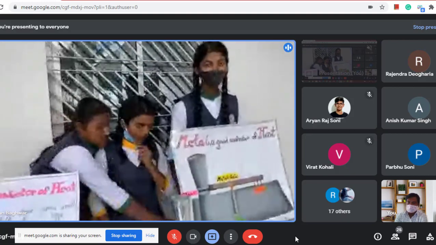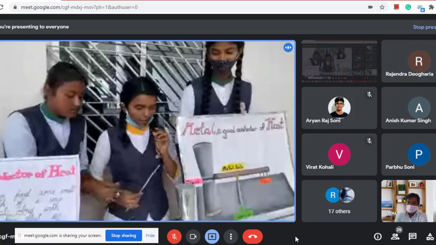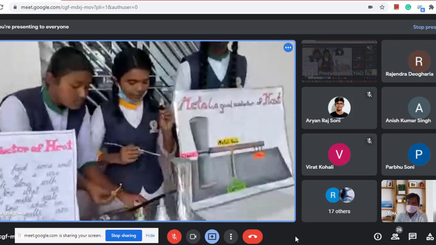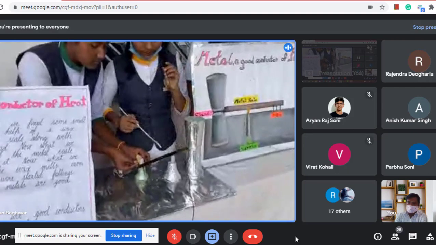First of all, we'll burn this candle. The things we have used in this project are a stand, a metal scale, a candle, and nails.